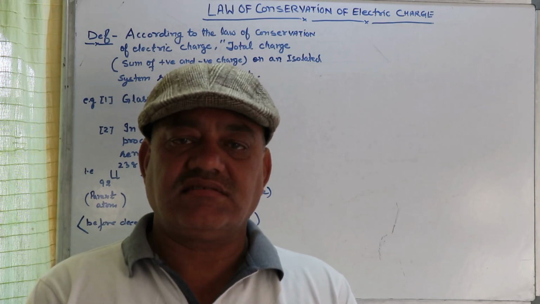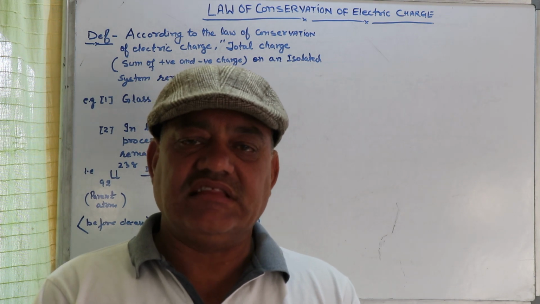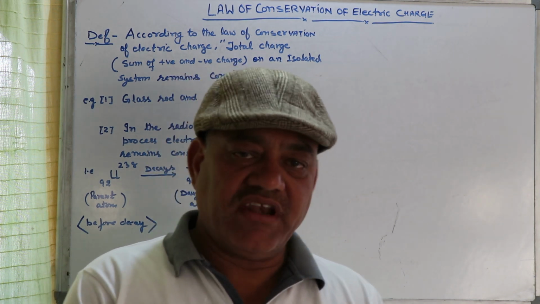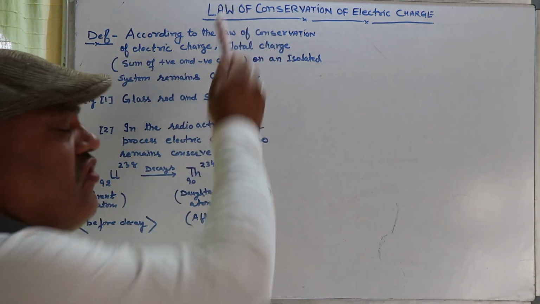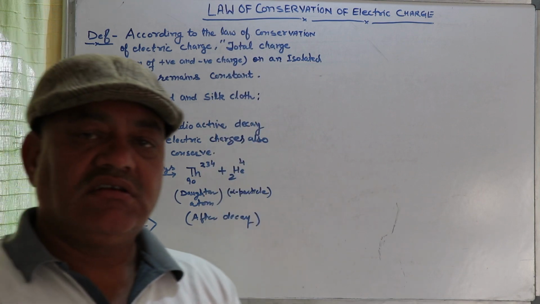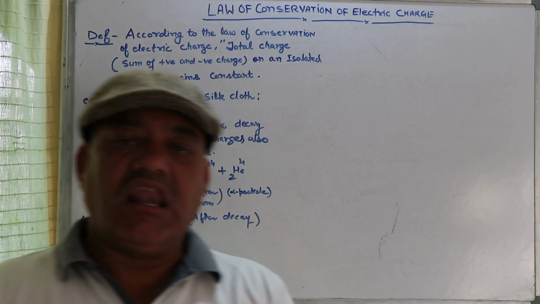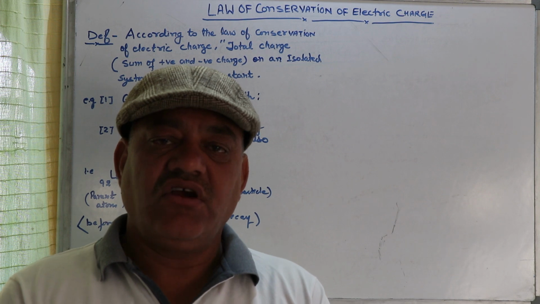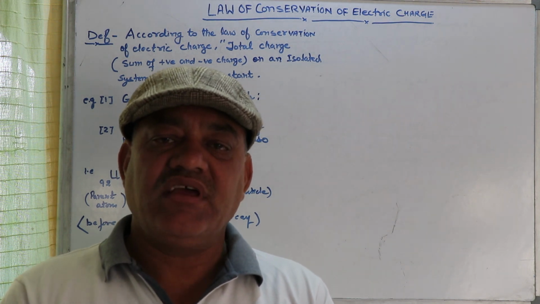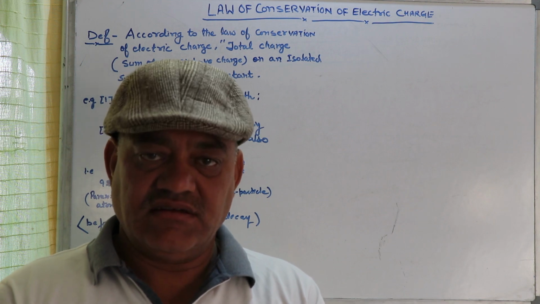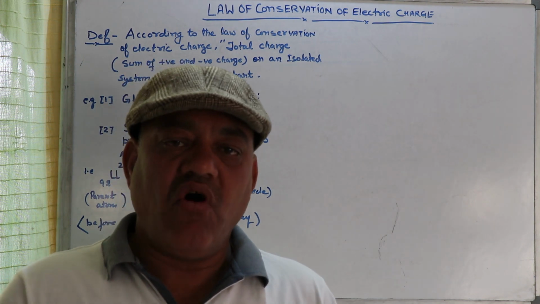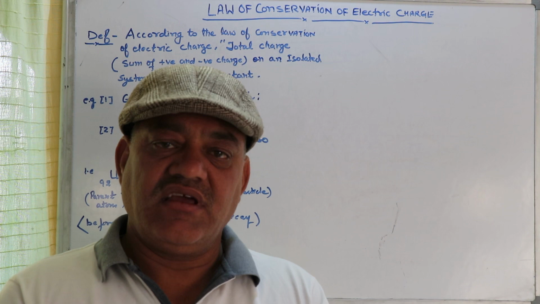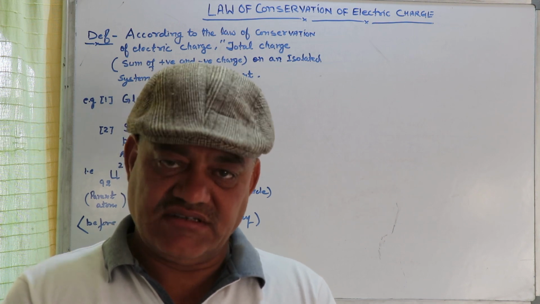Today we will discuss our next article, that is the law of conservation of electric charge. Now what is the law of conservation of electric charge? According to the law, the total charge on an isolated system remains constant. Total charge means the sum of the positive and negative charge inside the system always remains constant.